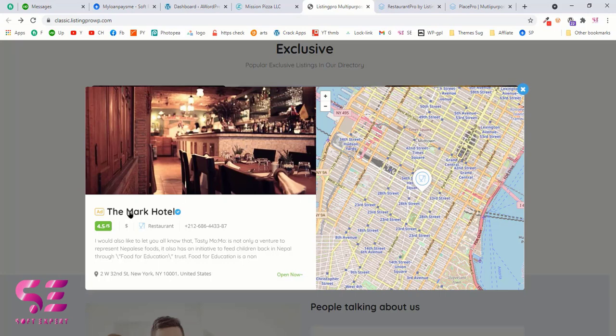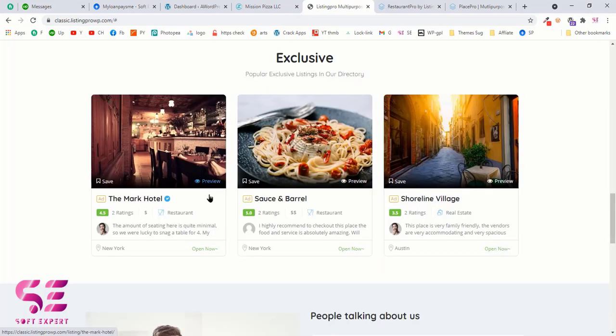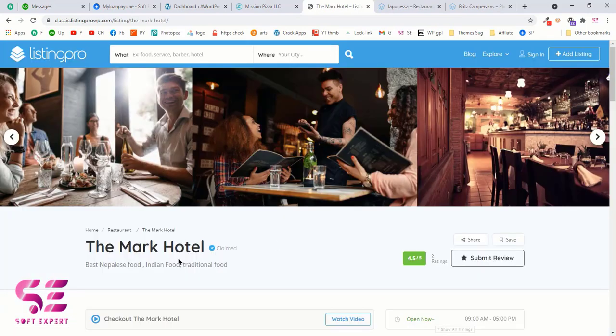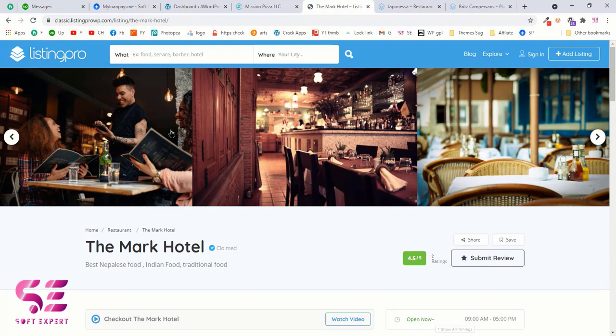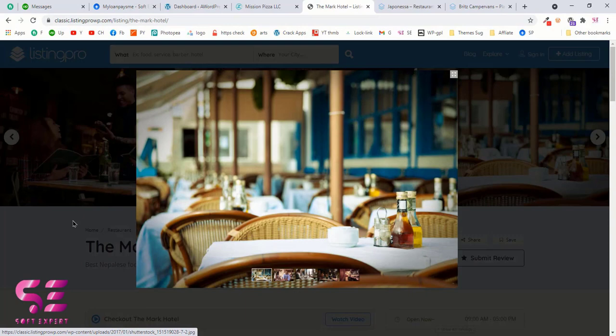And this is a cover image with the title and the description. Now if I like this, I can open this from here, and this will take us to the detail page of this specific company or hotel or job that you have listed there. As you can see, we have a beautiful slider here. We can zoom up the images by clicking them.